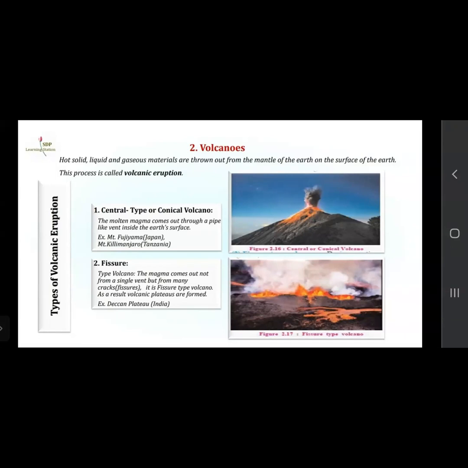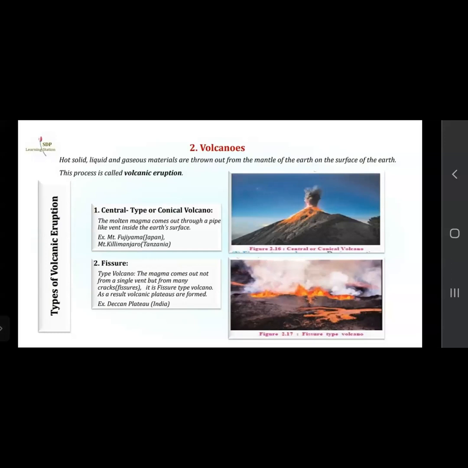And the next is fissure now. In this type of volcano, the magma comes out not from a single vent, but from many cracks or fissures. So we have seen the first one was coming out of only one pipe. But now this is not coming from one single vent, but it has many cracks. So from there it is oozing out. So it is a fissure type volcano. As a result, volcanic plateaus are formed. So when the cooling of this magma takes place, then the plateaus of volcanoes are formed. Volcanic plateau. Example is the Deccan Plateau, India.